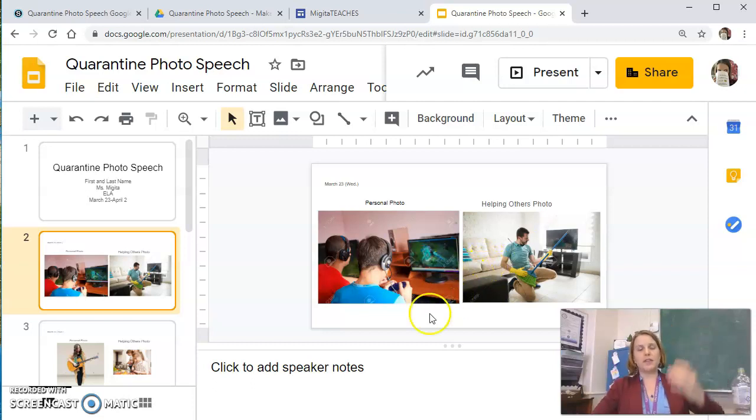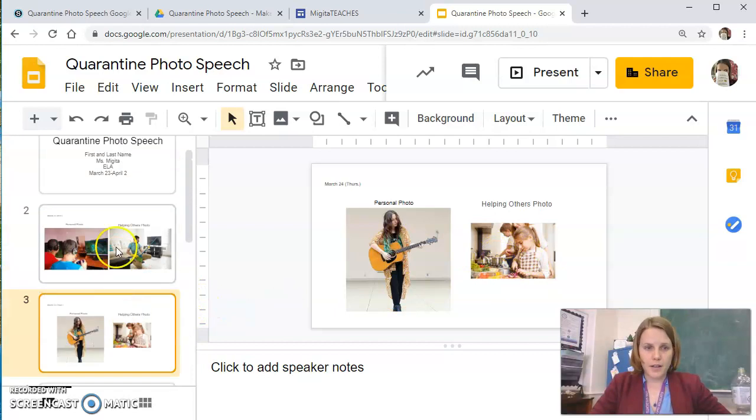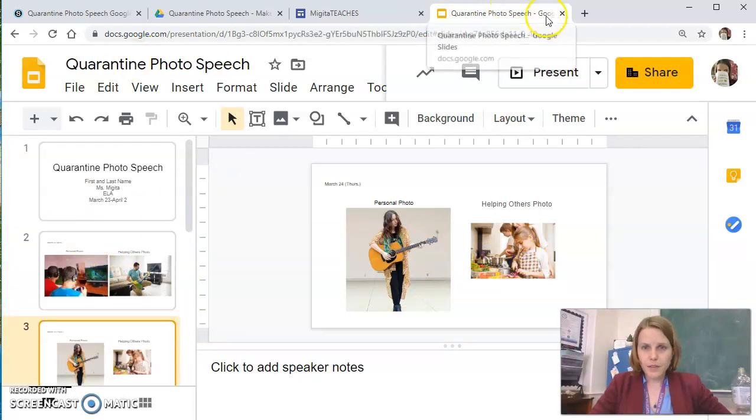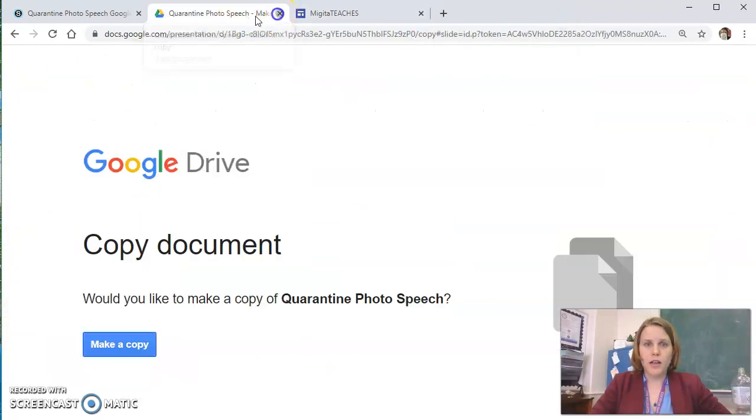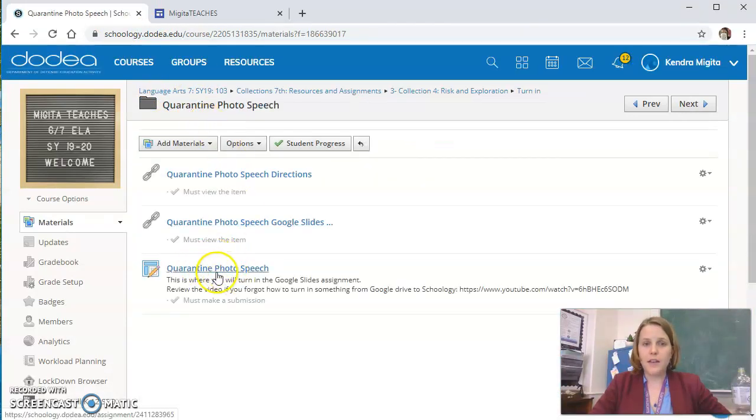If you need to take a selfie, that's okay. If you can get a sibling or somebody else to take a picture of you doing the act, fantastic. So maybe you enjoy playing, I don't know, guitar, and one photo of you helping somebody else. All right. So that's the photo speech. And to turn it in, at the end of quarantine, you turn it in here.